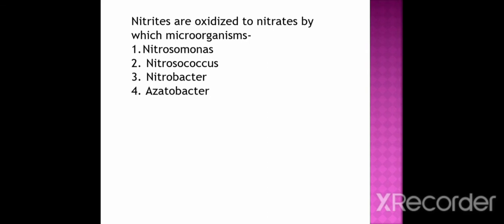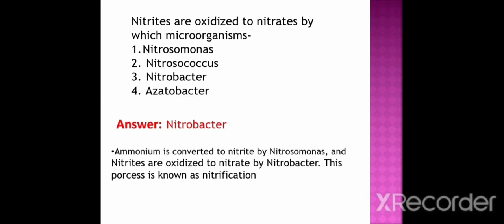Next question. Nitrites are oxidized to nitrate by which microorganisms? Option 1 Nitrosomonas, option 2 Nitrosococcus, option 3 Nitrobacter, option 4 Azotobacter. And the correct option is Nitrobacter. Ammonium is converted to nitrite by Nitrosomonas and nitrites are oxidized to nitrate by Nitrobacter. This process is known as nitrification.